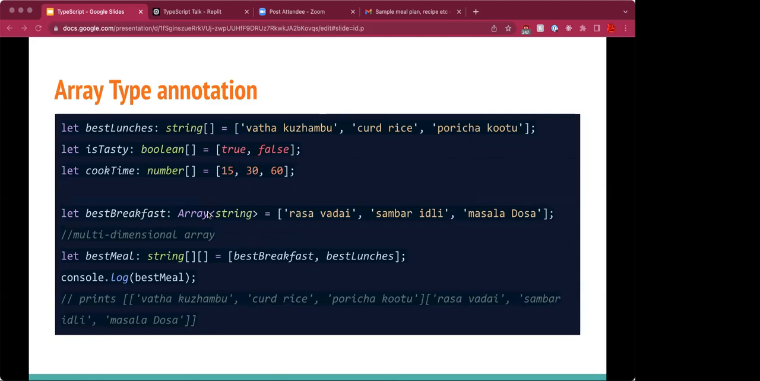Explicit array type annotation is simple. Just need to provide the type along with square brackets. So here we see examples of string array, Boolean array, and number array. Another way to do type annotation is Array of string, like I showed here. And here's an example of a multi-dimensional array, which takes in other arrays as values. For example, best breakfast and best lunch are themselves arrays, but they are a part of best meal.